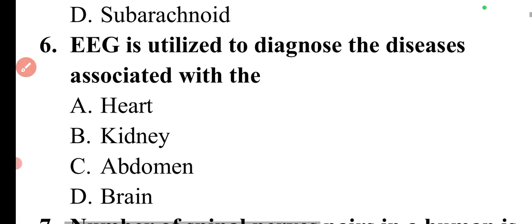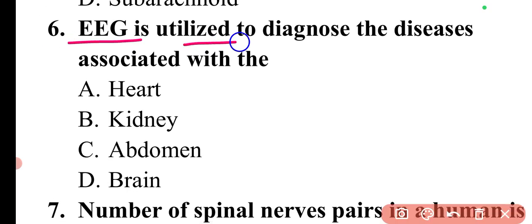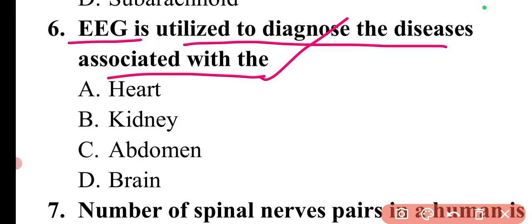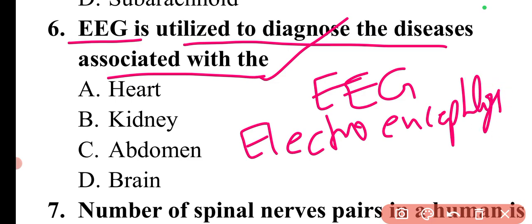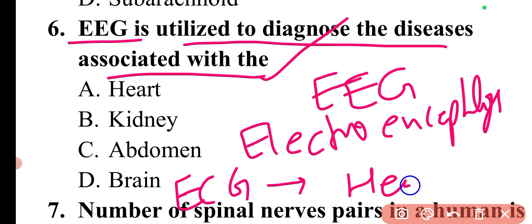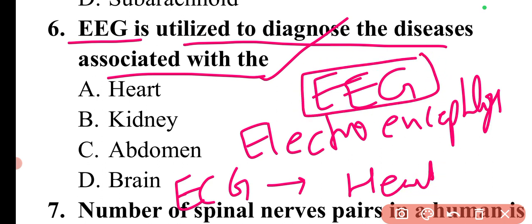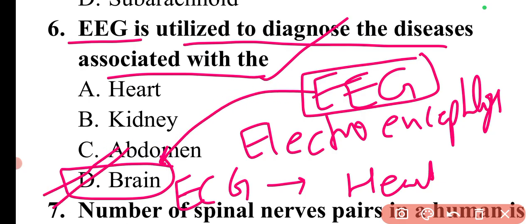Now we can move to the next question. The question is, EEG is utilized to diagnose the diseases associated with. There are two terms. One is EEG, that is the electroencephalogram, and there is ECG that we have discussed in the cardiovascular system, which is an electrocardiogram. The electrocardiogram is associated with the heart, while the EEG, the electroencephalogram, is associated with the brain. So here option D will be the correct answer.